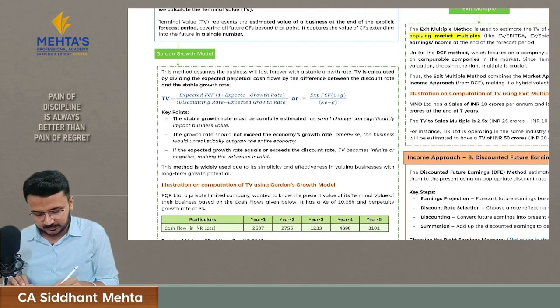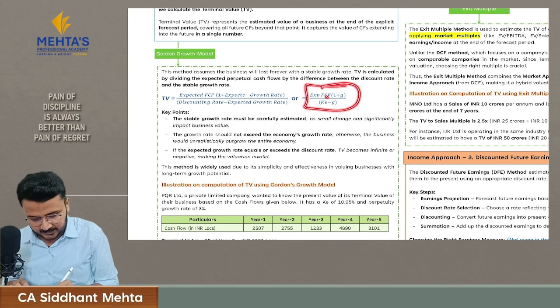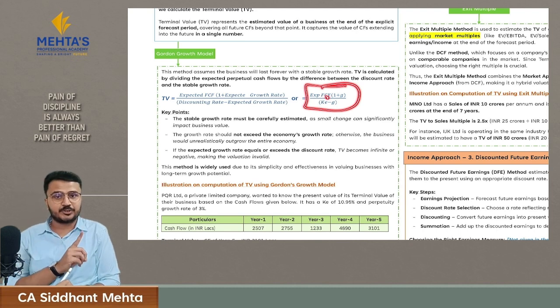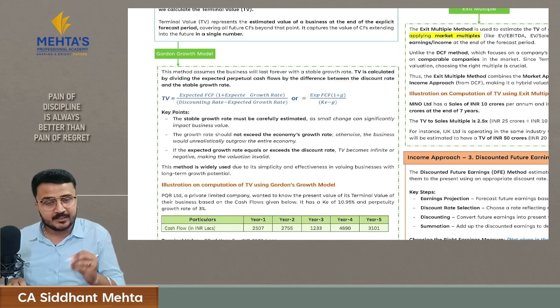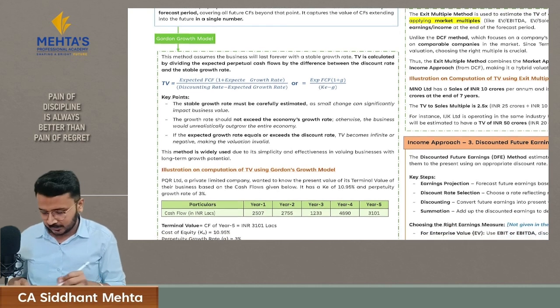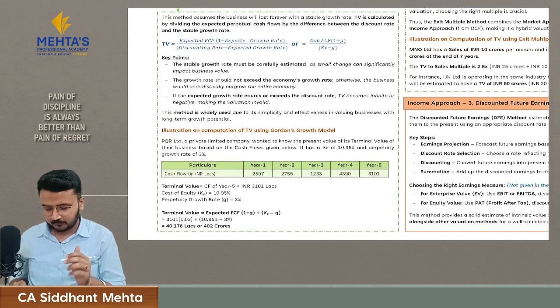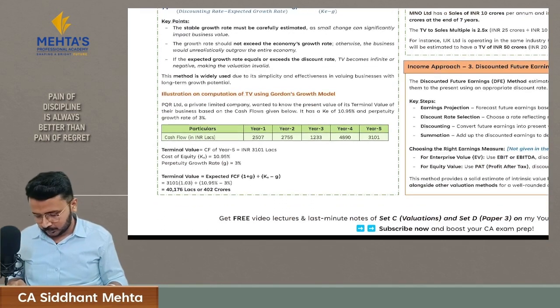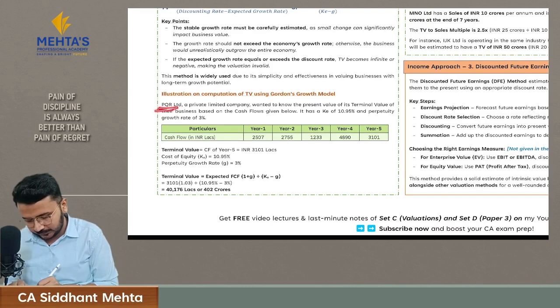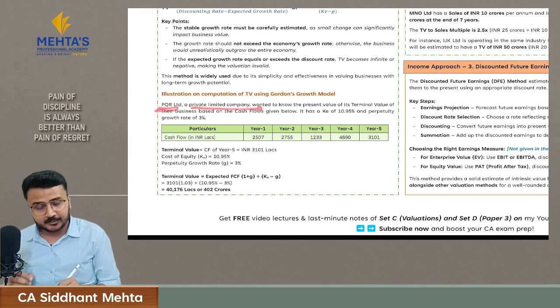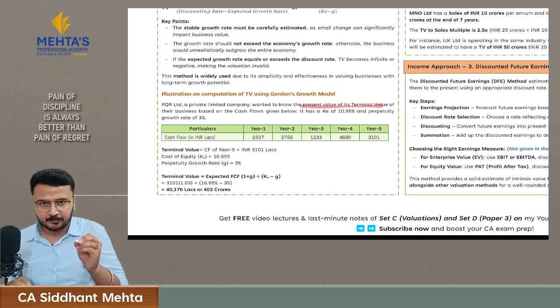So the formula here is expected future cash flow. This cash flow is the last projected year's cash flow. You will multiply it with 1 plus G, and then you will divide it with cost of equity minus G. Here are some basic key points given about this formula. Just go through it once. We'll go to the example. So they have given us the data of PQR Limited, which is a private limited company, and told us to calculate the present value of terminal value.